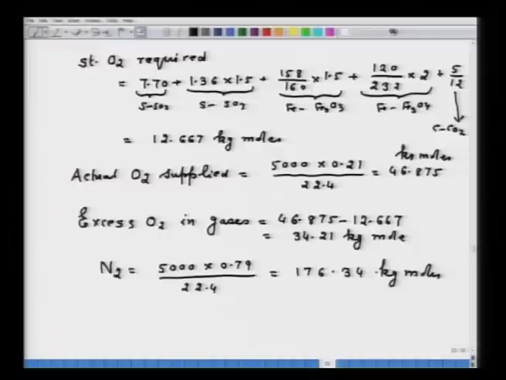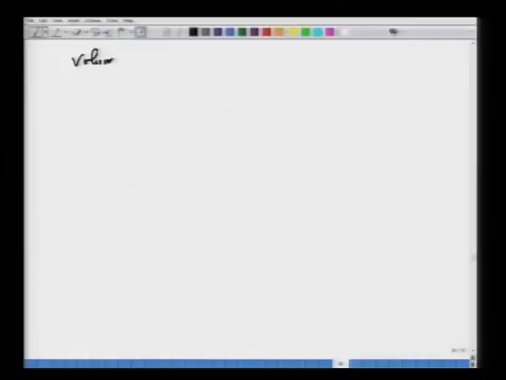So, my dear friends, that is how the amount and the volume of gases are calculated. Remember, the key to the solution of these problems is just to consider the stoichiometric amount of oxygen, because that is what you can calculate and then proceed with the problem. So, now we can make the problem complete. So, volume of gases and composition, we can find out.